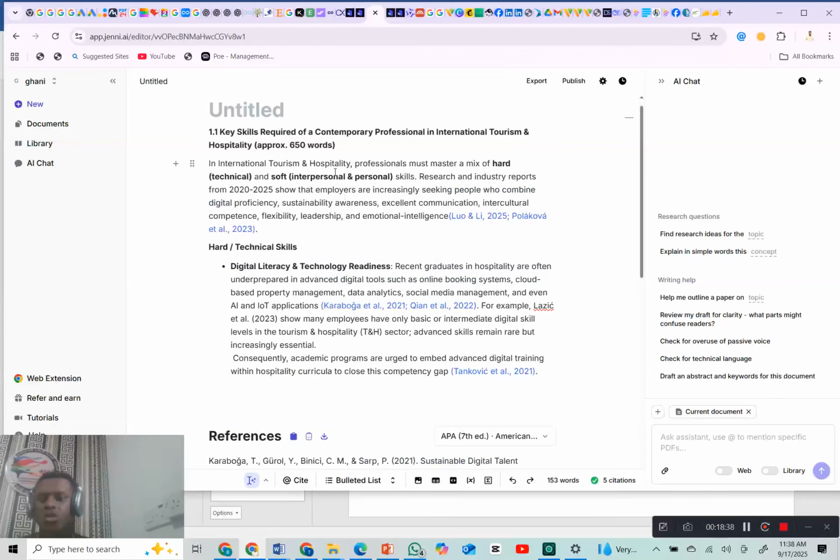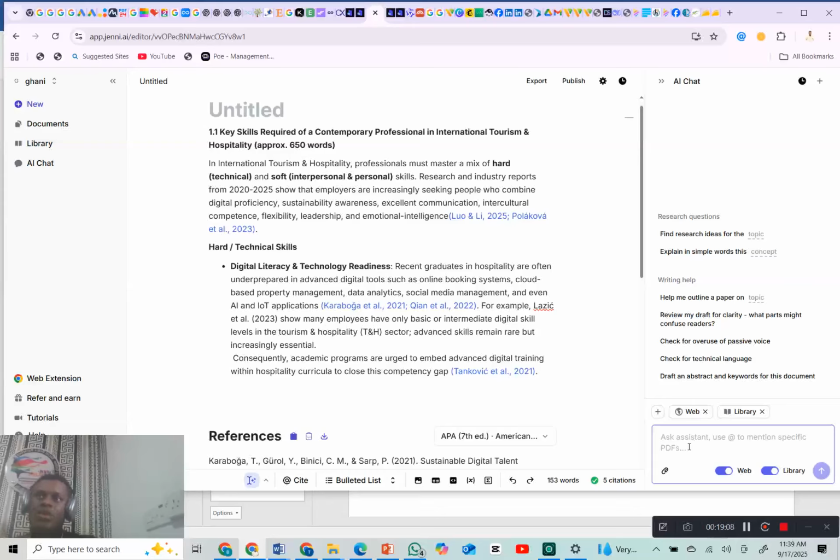And you want to, just like ChatGPT, give it a prompt. All you need to do is come to this section here. Always click on your web and your library. You can remove this section. Your web and your library must be on. This means that whatever answer it gives you is going to be sourced, with proper citations and references for anything it gives you.